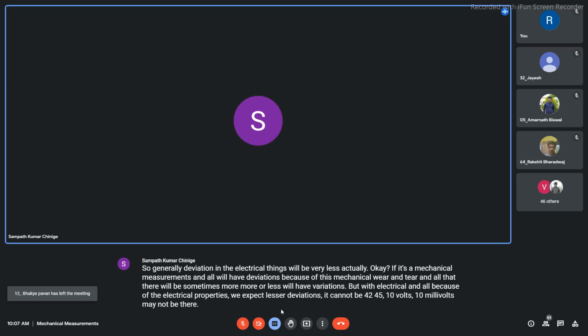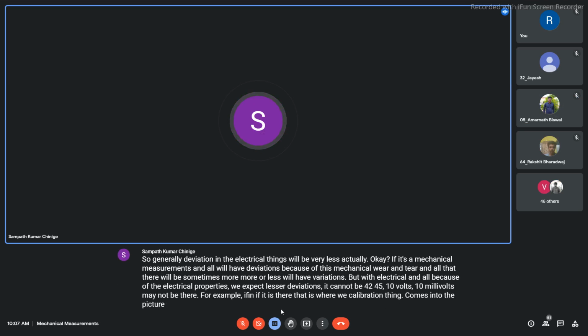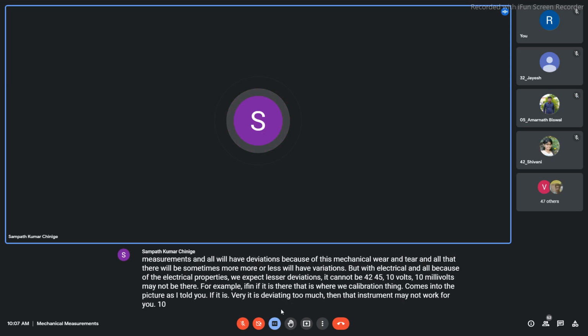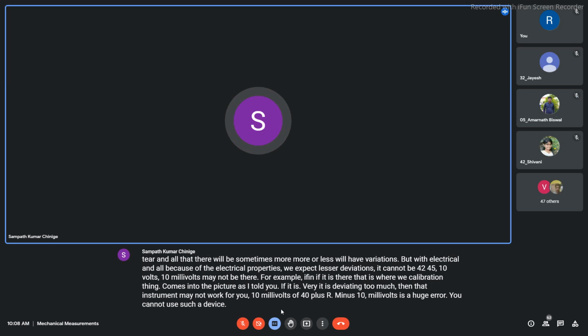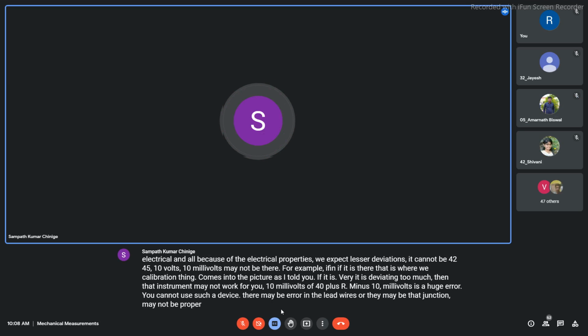Even if it is, that is where calibration comes into the picture. If it is deviating too much, then that instrument may not work for you. Plus or minus 10 millivolts on 40 is a huge error. You cannot use such a device. There may be an error in the lead wires, or the junction may not be proper. If the junction is proper, it is bound to give you very close values.